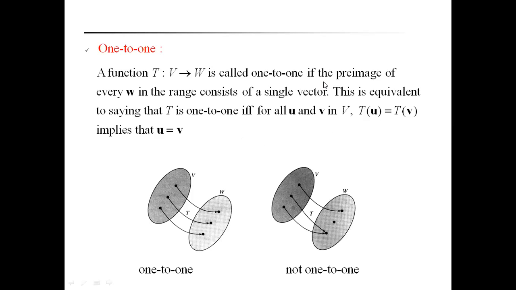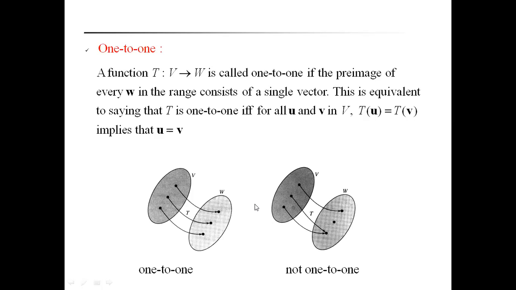That means the pre-image of every w in the range consists of a single vector. Here the vector is mapping to only a single vector of w. Here also one more vector is mapping to one more vector. Therefore, this is clearly one-to-one mapping. In the second figure, the two vectors of V are mapped to only one vector in W. That's why it is not a one-to-one mapping.